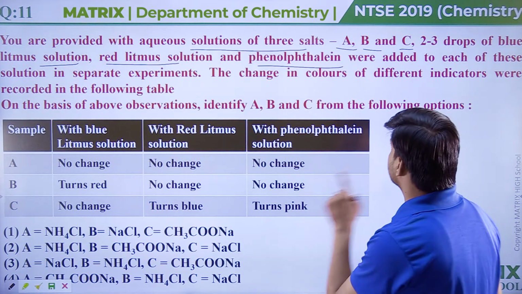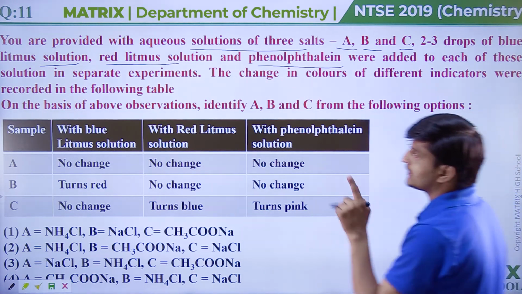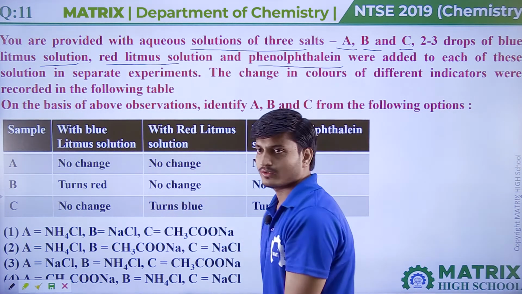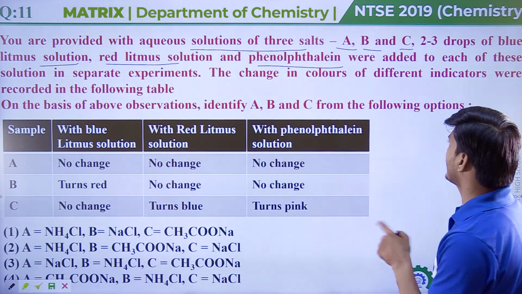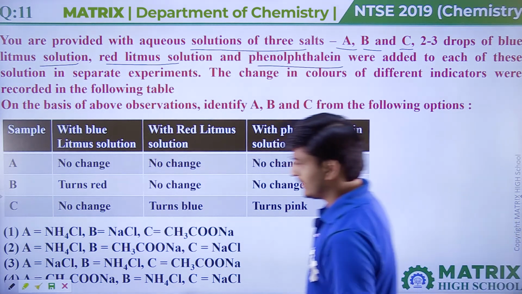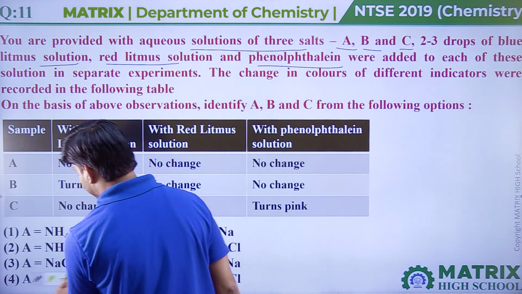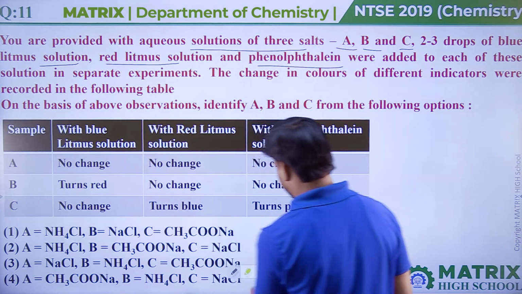The change in colors of different indicators were recorded in the following table. On the basis of the above observations, identify A, B and C from the following options. So here we have to identify the correct option, guys. So let's start.